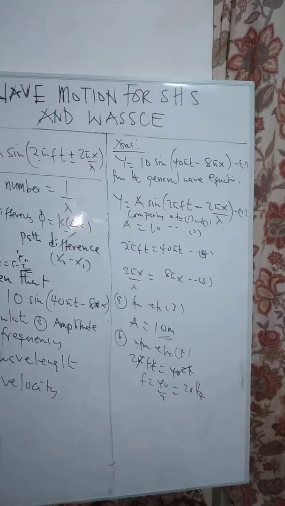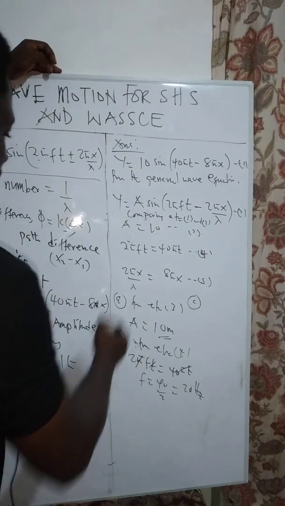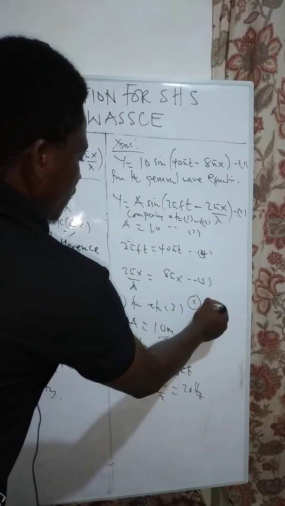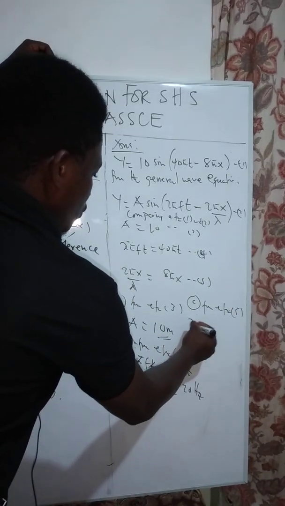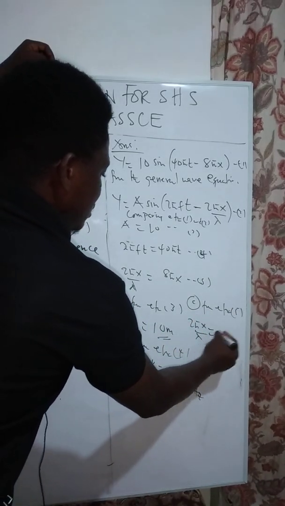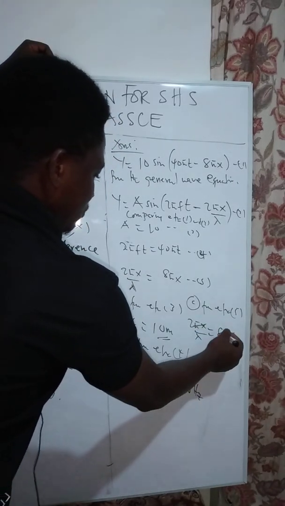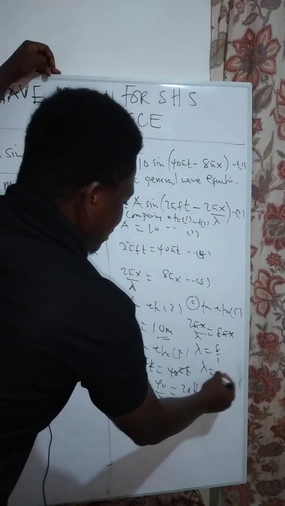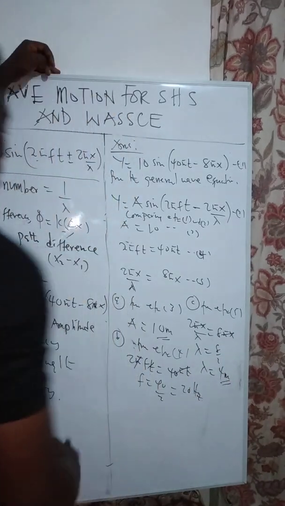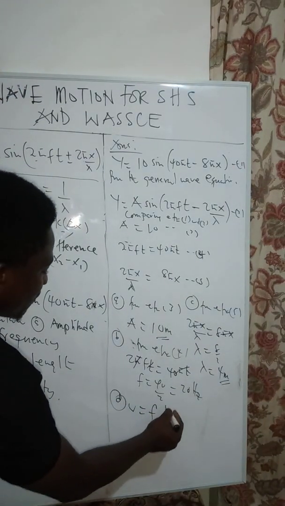That becomes our frequency. The third one is the wavelength. So you look for an equation that has wavelength. From equation 5, we can say that 2 pi x over lambda is equal to 8 pi x. We take pi x away, so lambda becomes 8 over 2. So lambda becomes 4 meters.